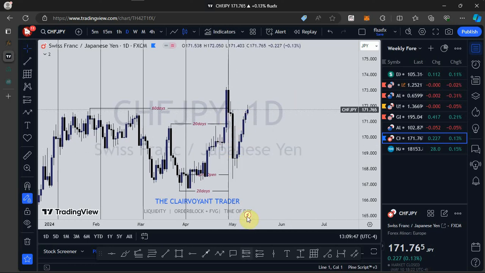So going into next week, I'm expecting to see price continue to push to the downside. So I'm bearish on all the JPY pairs, all those XXXJPY. So that is just that so far as CHFJPY is concerned.